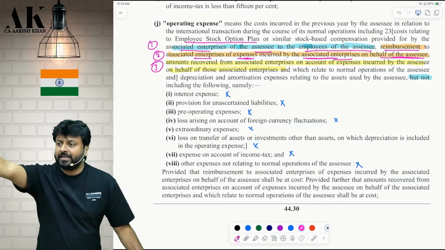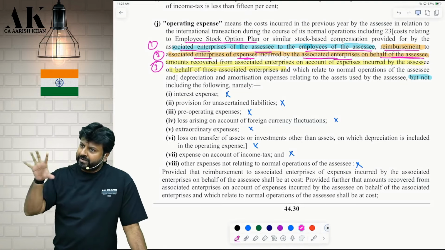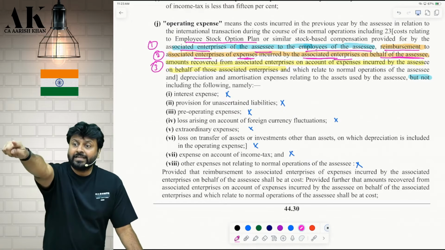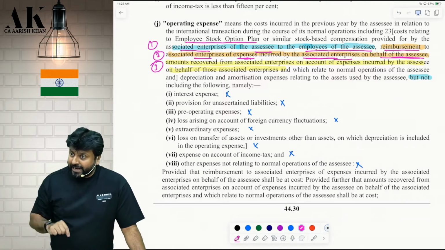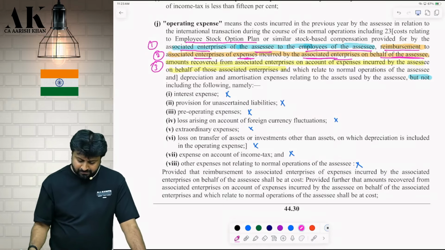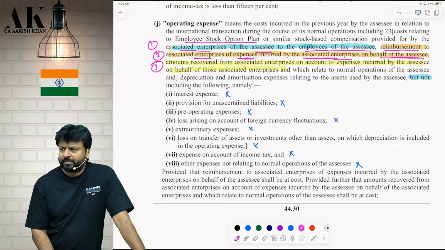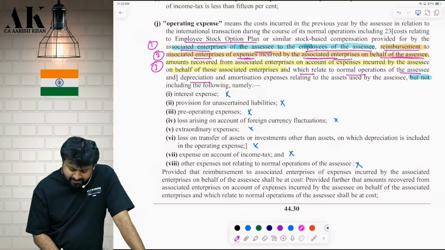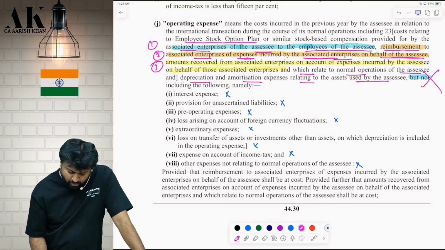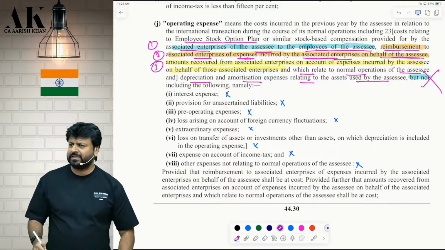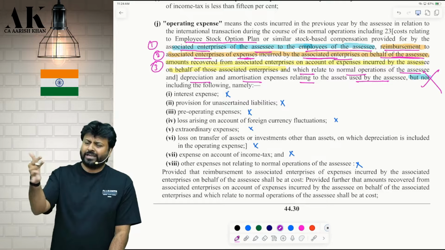If the associate enterprise is giving ESOP to my employees, whatever the cost, we have to include in the operating cost. Then if they incur some expense, we reimburse, include that. If we incur some expenses, they reimburse, that also include. And from here onwards, the normal expenses will come, which relate to normal operations of the assessee, and depreciation you take, amortization you take, relating to assets used by the assessee, but do not include the following expenses. Mainly these are financial expenses or amortizations.